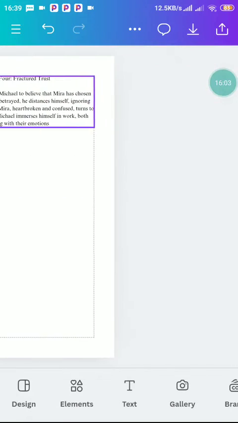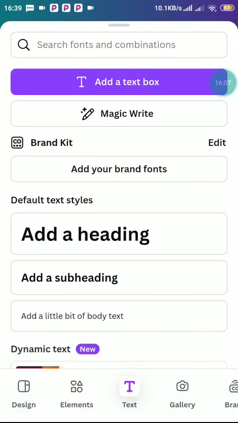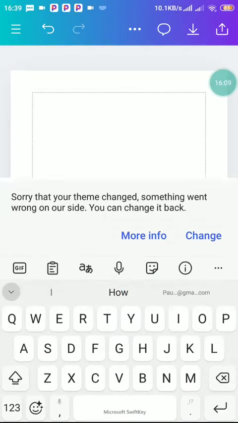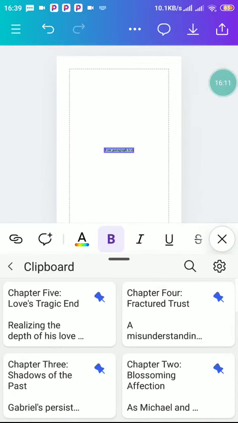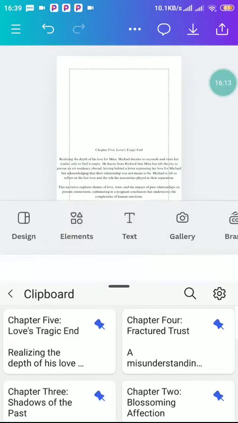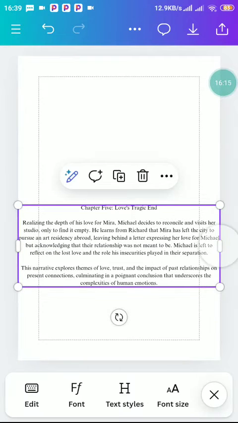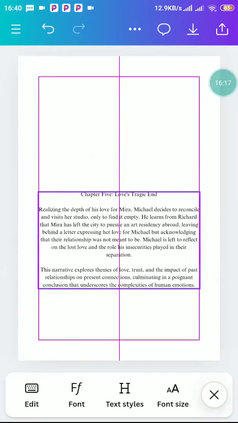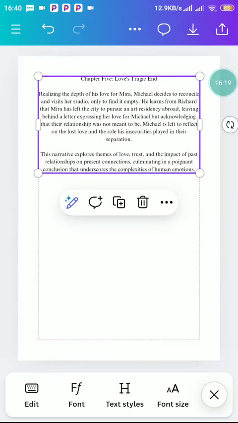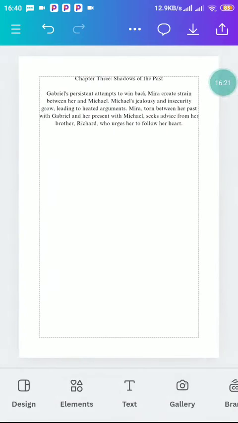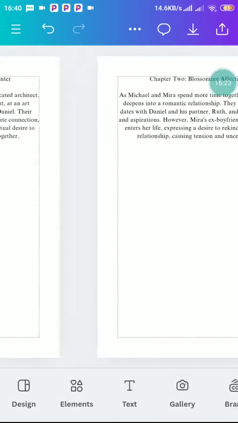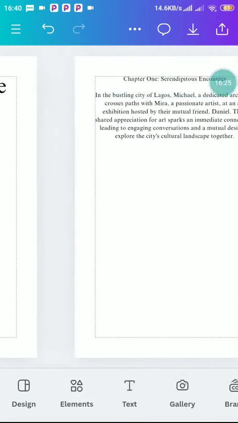Now we go over to another one, chapter 5, right? Text, add a text box, then chapter 5. This is it. We are through chapter 5. So you also drag it up. So the next thing we are going to do, because we have done this one, now the next thing will be format.